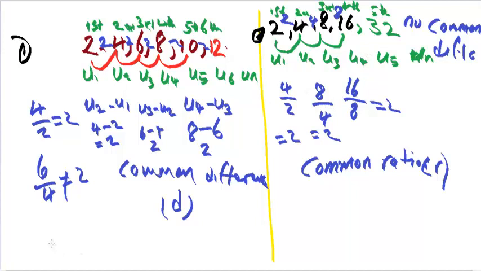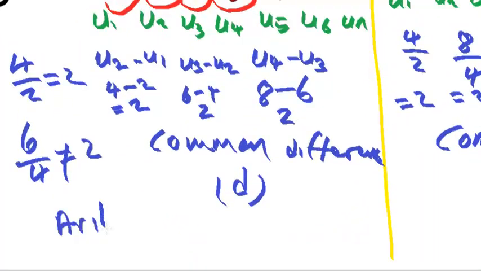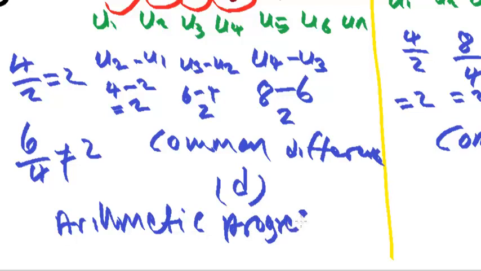So now we are coming to make our conclusions. Any sequence that has a common difference is called arithmetic progression. You also call it linear sequence.